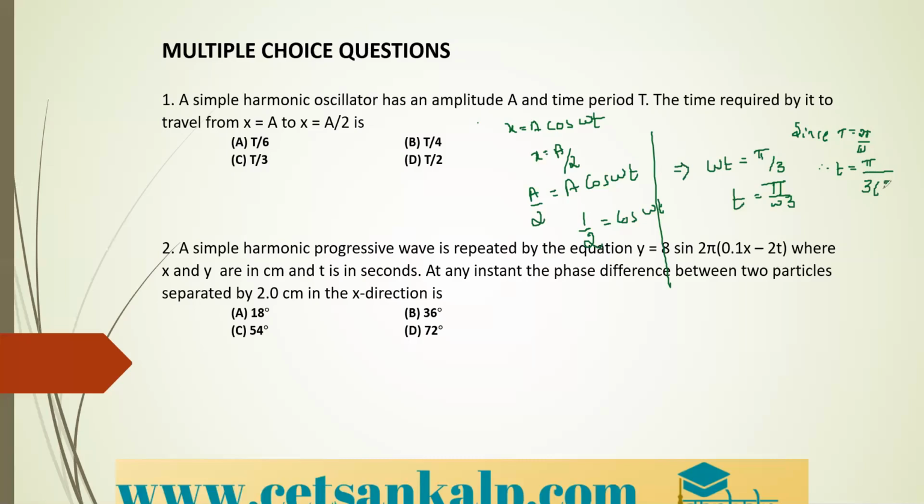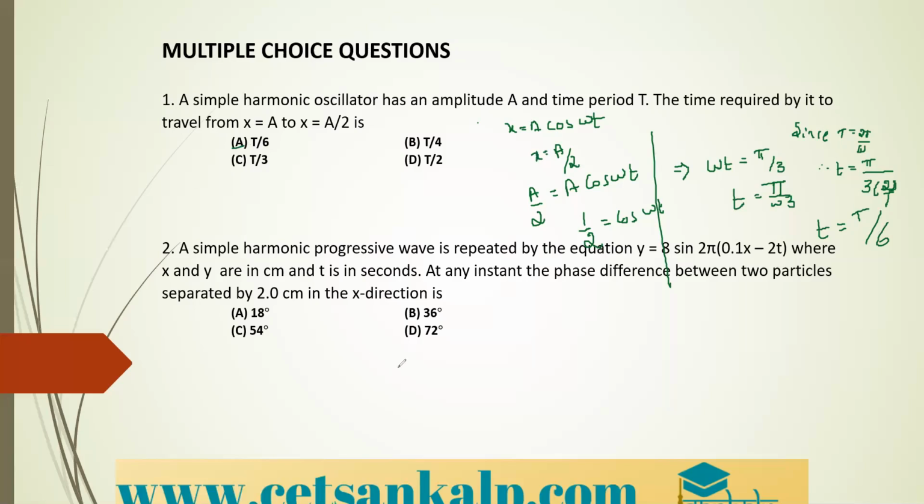So omega can be written as 2 pi divided by capital T. Here what happens, this pi will get cancelled. 3 into 2 is 6. So this can be simplified and it can be written as t is equal to T divided by 6, correct? So that is option A is the correct option. Option A is the correct option here.